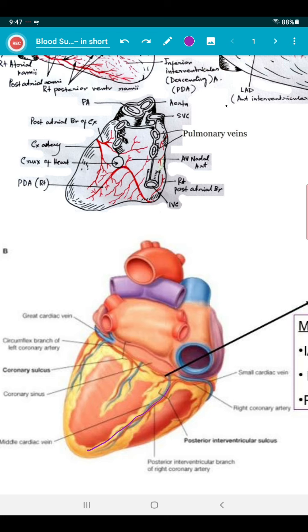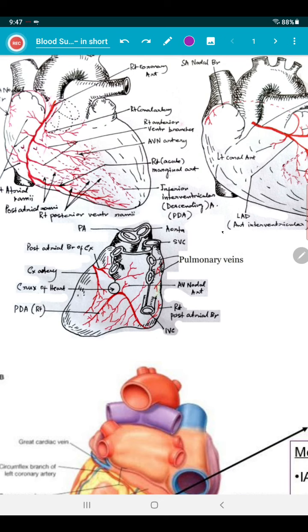So two branches we have come to know. One is right posterior ventricular rami, one is posterior interventricular branch. Number 3 is right posterior atrial rami. So in the majority of individuals they supply the posterior surface of both left and right atria. So both left and right atria will be supplied. So these are the branches. You can see here both the atria it will supply.